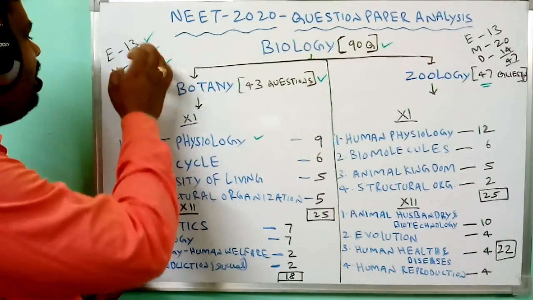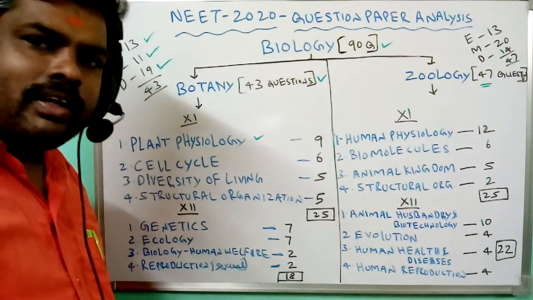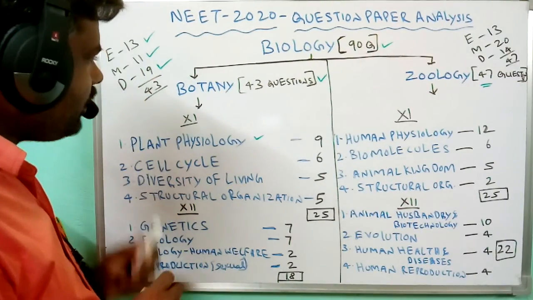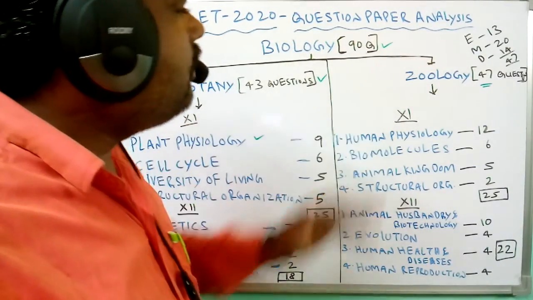Easy questions 13, medium questions 11, and 19 questions are very difficult in nature. So this is the botany section. Now let's move on to the zoology section.